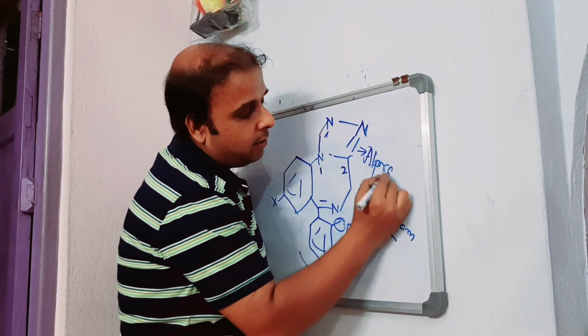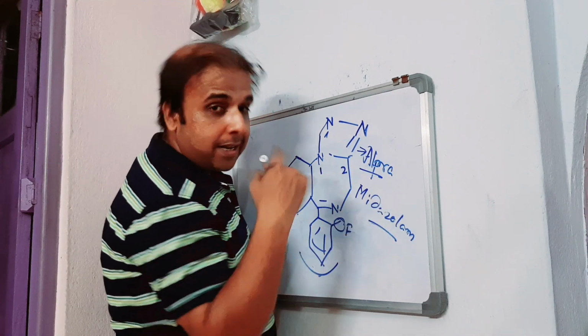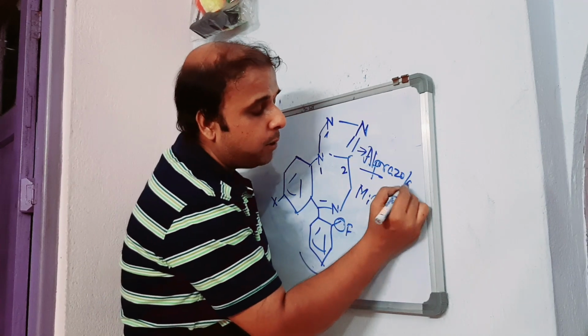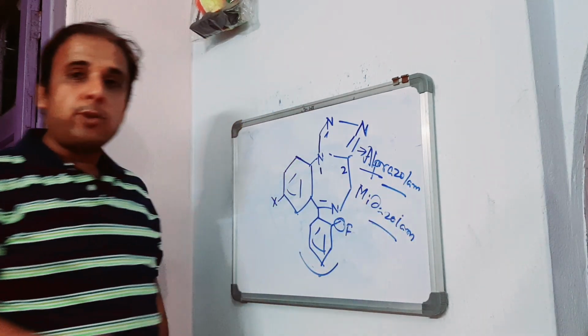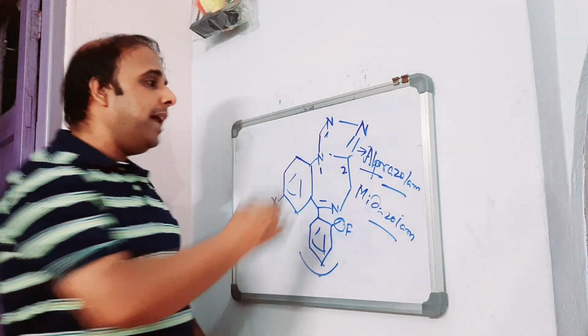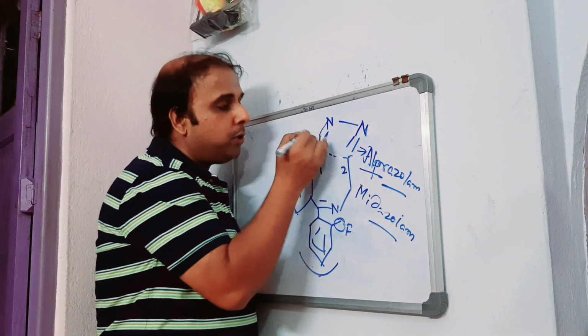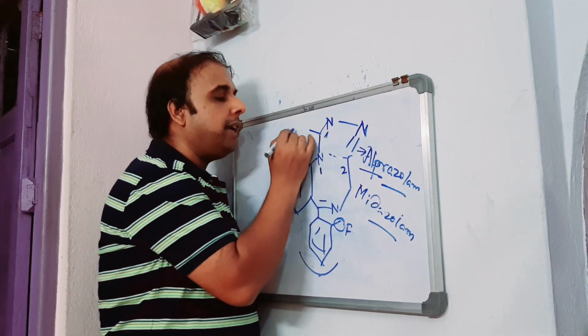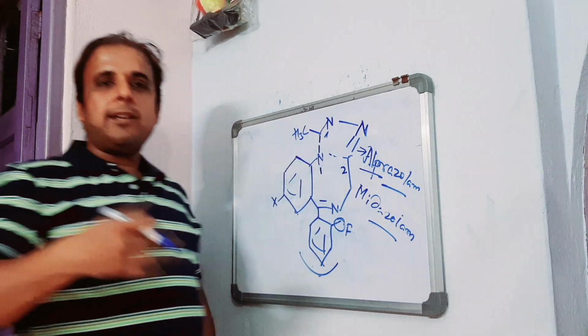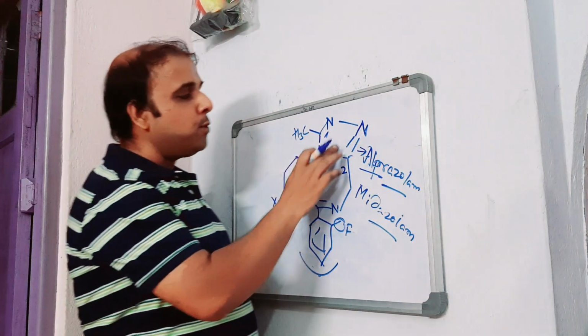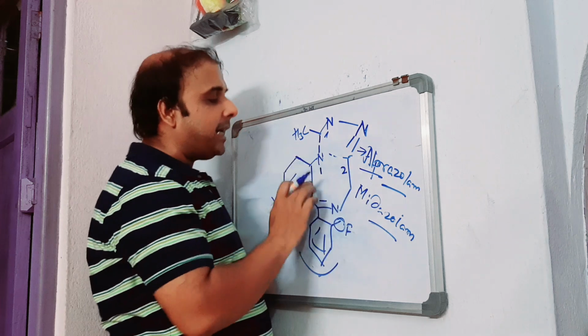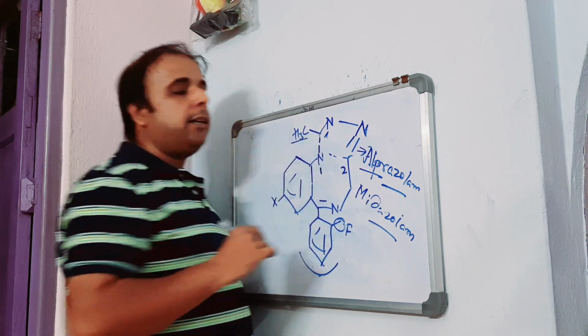It's quite a blockbuster drug, I should say. Alprazolam, then triazolam, all are having triazole here. And one more thing is that at position 1 we have a methyl. Both in case of midazolam, fused with imidazole, as well as with triazole, in both the cases this is the area which is inserted with the methyl.